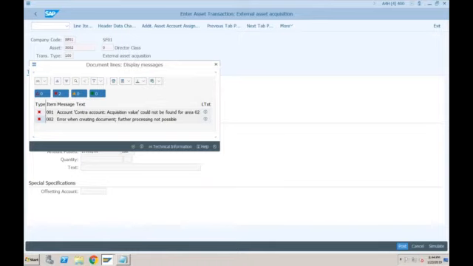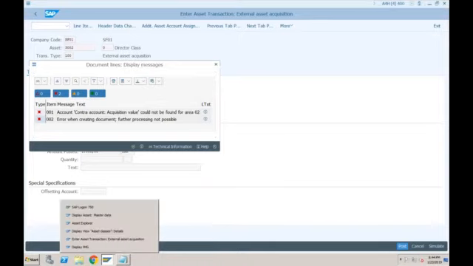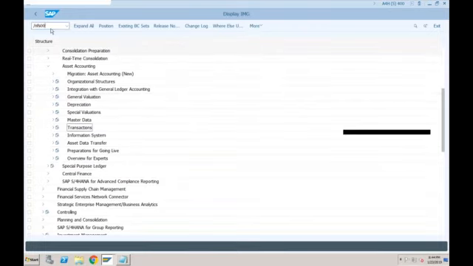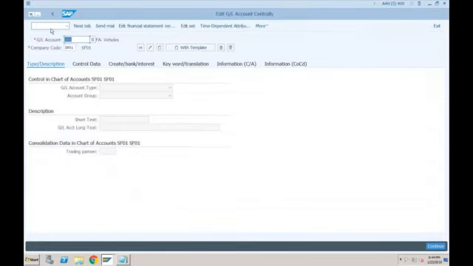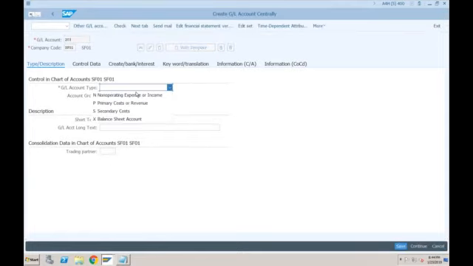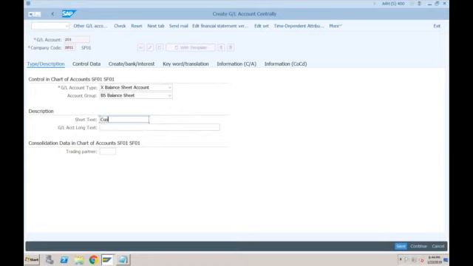Let's go to FS00. The contra account can be a balance sheet account. I'm just creating 203, balance sheet, contra for asset purchase.